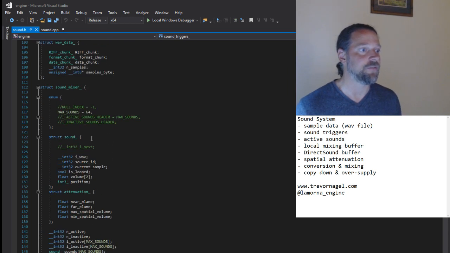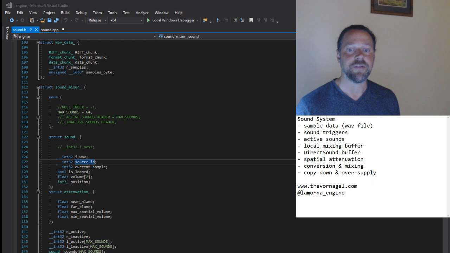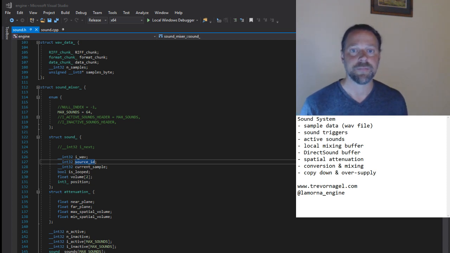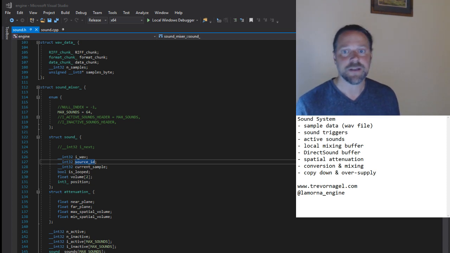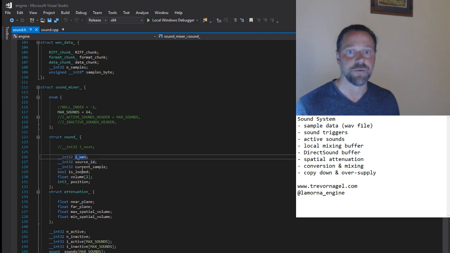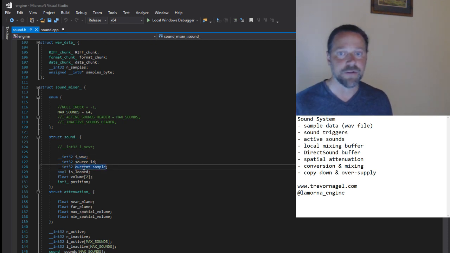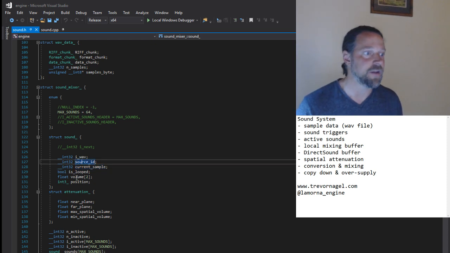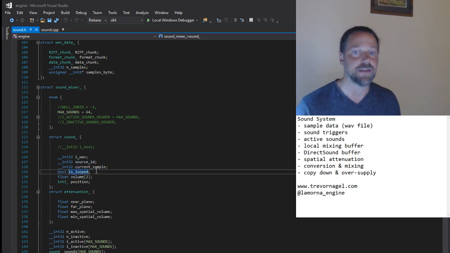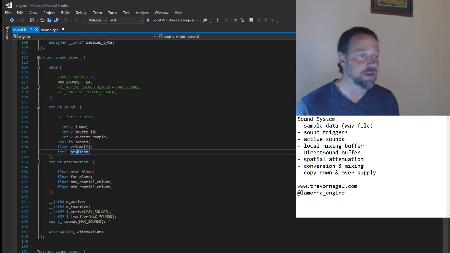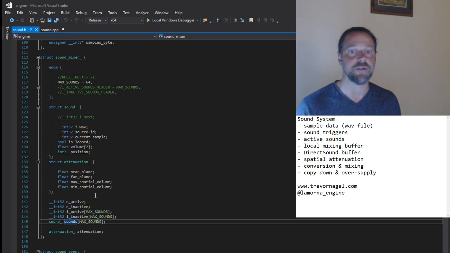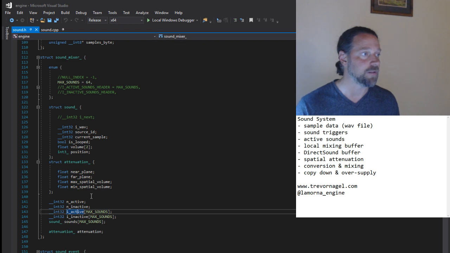Let's look at the active sound list. This contains a list of all current sounds playing. Newly triggered sounds are added to the playlist, and sounds that have finished playing are removed. An active sound entry contains an index into its source WAV file, current play cursor, source ID, left and right volume values, a flag indicating if the sound is to be looped, and the sound position. The list is maintained by having an array of active sound structures with indices of those in use and those available.